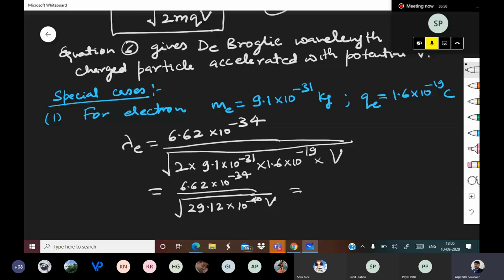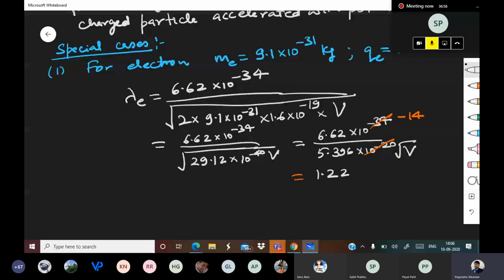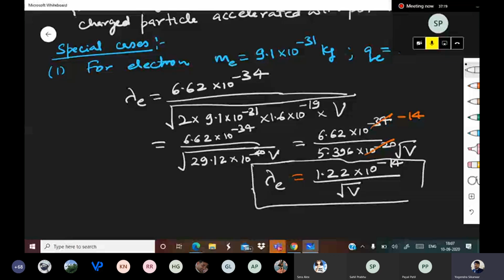So 6.62 divided by 5.396. So that comes out to be 1.22 into 10 to the power minus 14 upon root V. This is the answer. Okay. Meters. How many of you got that?